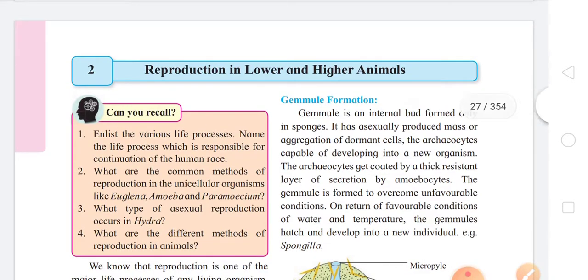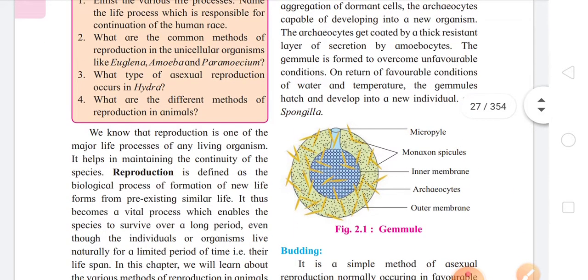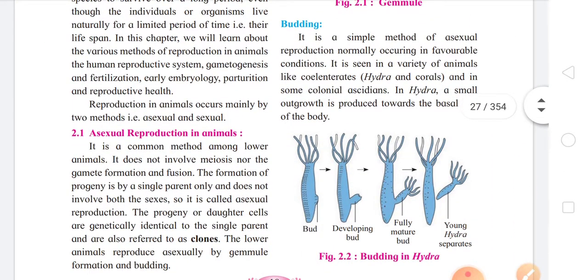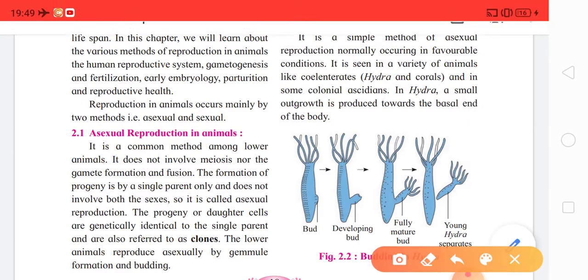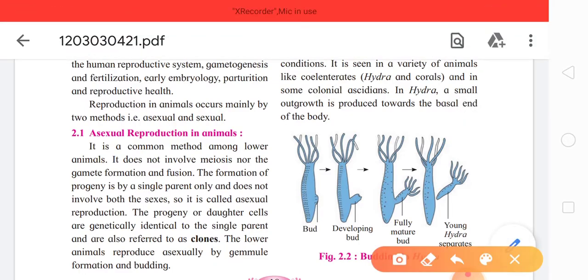Now in this chapter again, not much of the portion is being deleted. Here only asexual reproduction in animals, that is subtopic 2.1, on page number 18 itself, only that is reduced and deleted. So that is considered to be non-evaluative for the exam.